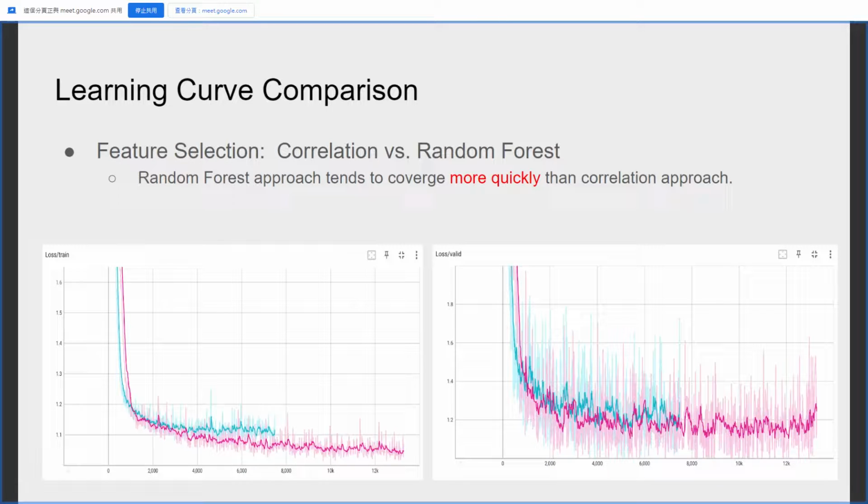Here's the learning curve comparison between two feature selection approaches. The blue one is by random forest and the other one is by correlation analysis. As you can see, the blue one converges more quickly than the red one.